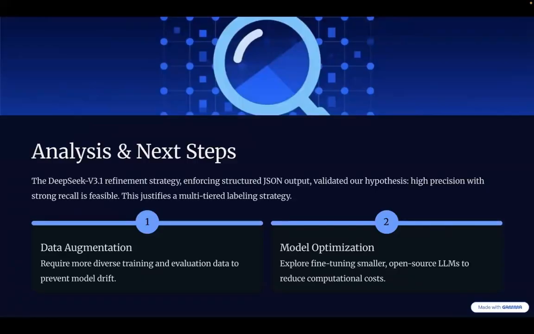On the successful execution of the DeepSeek v3.1 model, this strategy enforced structured JSON output and validated our hypothesis: high precision with strong recall is feasible. It justifies a multi-tiered labeling strategy. Our next step focuses on scalability. One is data augmentation, which is required to prevent model drift. The second one is model optimization. It will explore fine-tuning a smaller open source LM to reduce the computational cost associated with the API calls.